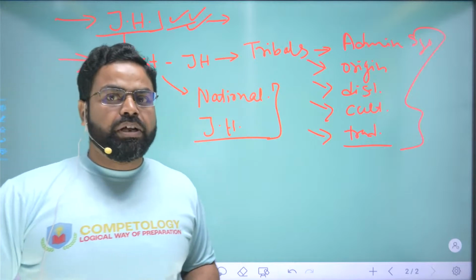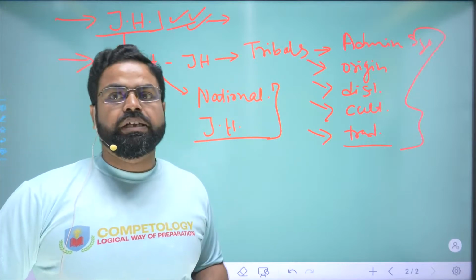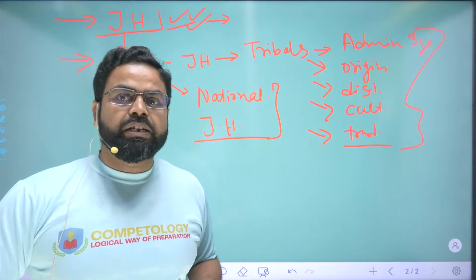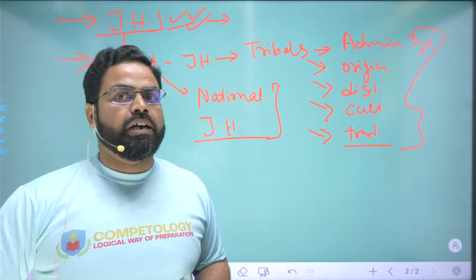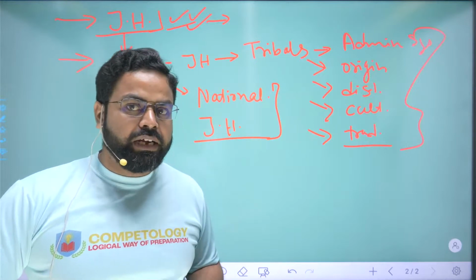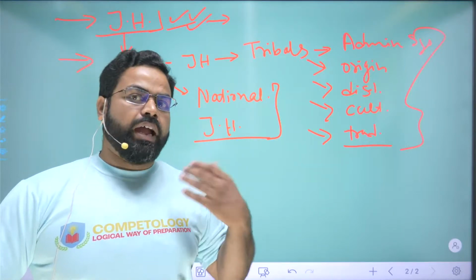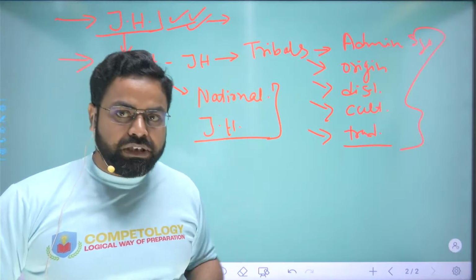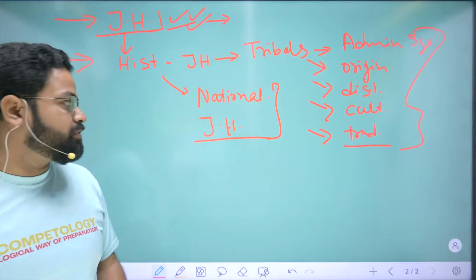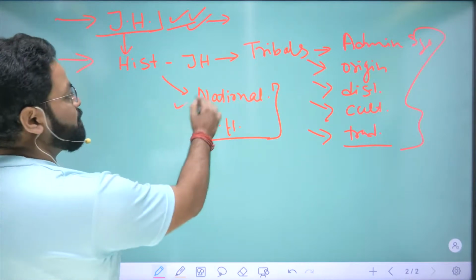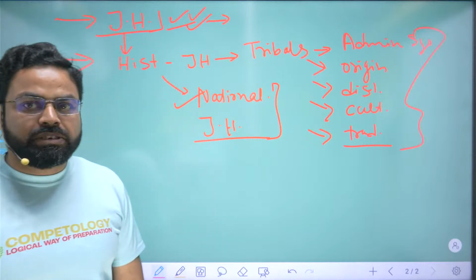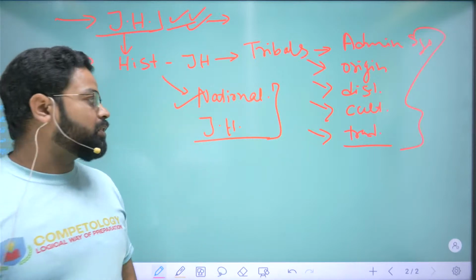Who were the people from Jharkhand who had participated in the national movements for the independence of India, and what was their contribution, in which areas they were active, what kind of action and protest they were doing, what was their influence in the overall perspective of Jharkhand. So these things will be very important in the preparation for the government exams for Jharkhand.